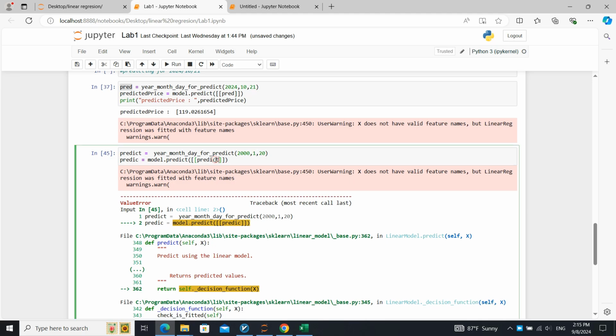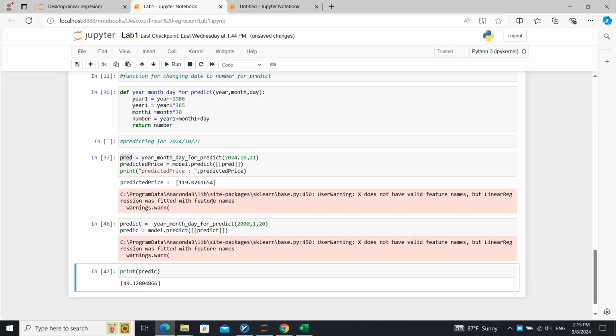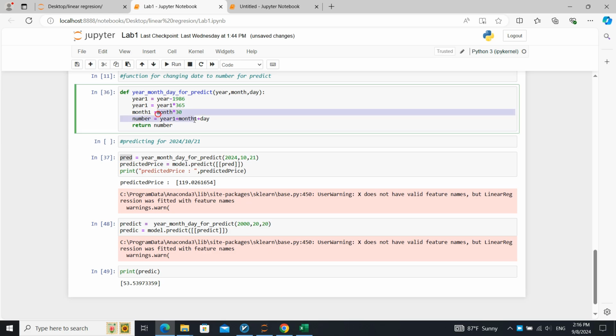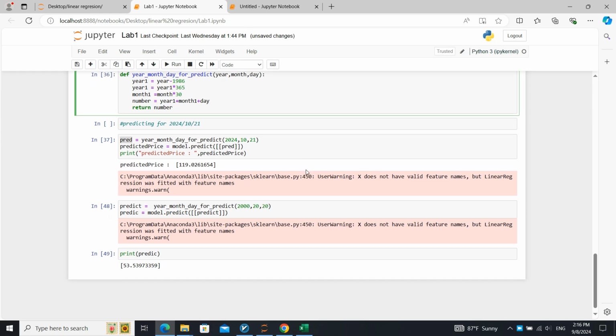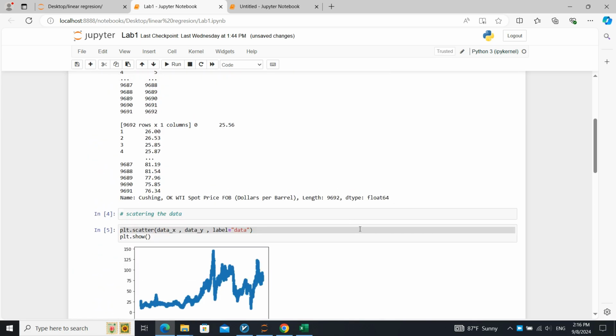If we give it a month of 20, does it work or not? It works. Why? Because I created this step just for converting the month, day and year to a number, not for detecting whether they are right or wrong.